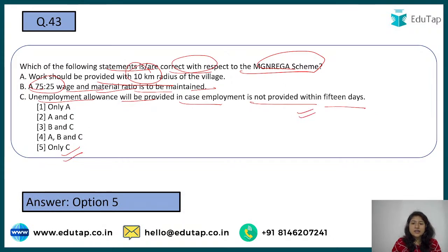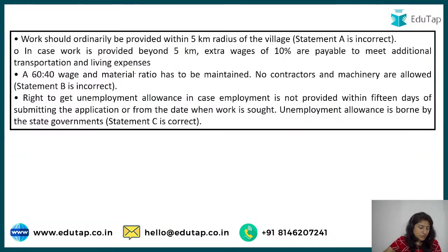Okay, so that is the right answer: if within 15 days of filing the application I do not get the job, I will be given an unemployment allowance. Apart from that, it is not your 10 kilometer, but your 5 kilometer. That should be your right answer.